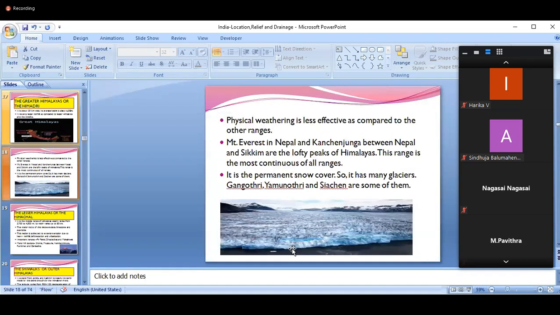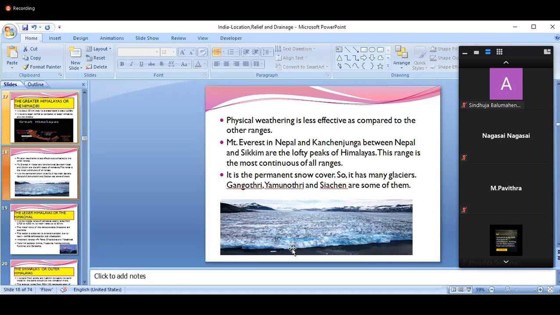Next. The physical weathering is less effective as compared to the other ranges. What do you mean by physical weathering? The changes taking place in the soil or rock material because of the weather condition is called physical weathering. So here this physical weathering is less as compared to the other two Himalayas. Here, Mount Everest in Nepal and Kanchenjunga between Nepal and Sikkim are the lofty peaks, that means the tallest peaks of the Himalayas.